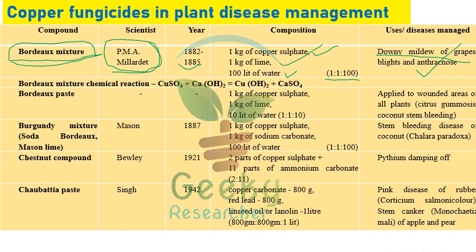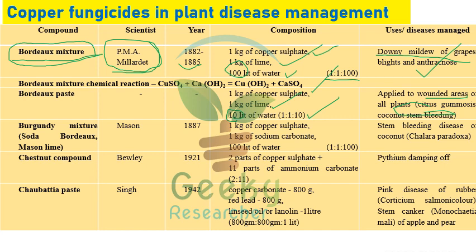The next one is Bordeaux paste. Instead of 100 liters in Bordeaux mixture, we are using just 10 liters in Bordeaux paste, because we need to make it into a paste. That is 1 kilogram of copper sulfate, 1 kilogram of lime, and 10 liters of water. This can be applied on wound areas, especially citrus gummosis and coconut stem bleeding, to prevent further invasion of pathogens.